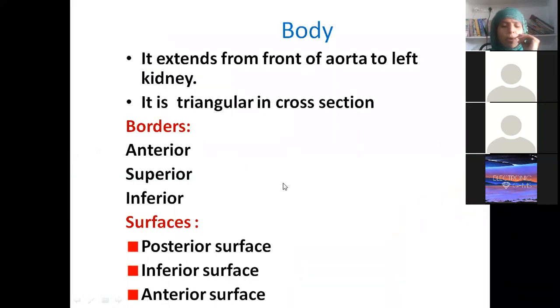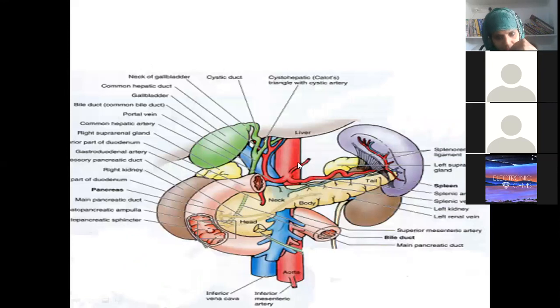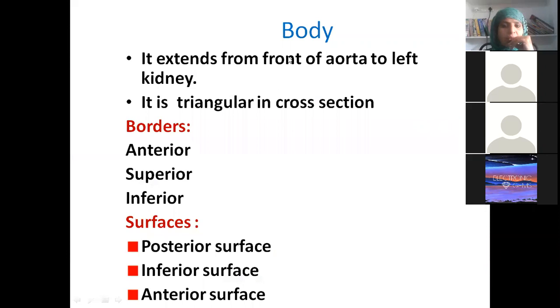Okay, now coming to the body. The body is actually a 3D picture, which is better. It extends from the front of the aorta to the left kidney. See here, this is the body, and we know this is the aorta and this is the left kidney. This was our portal vein; behind the neck we had the portal vein, and adjacent to that the aorta has started. So from the aorta to the left kidney to the hilum of the spleen, we have the body. It is a 3D picture, so it will have certain borders.